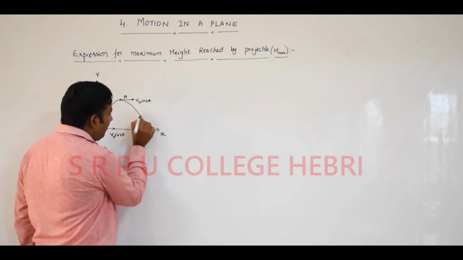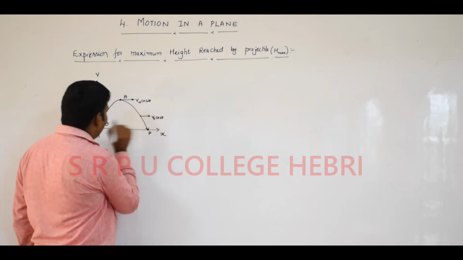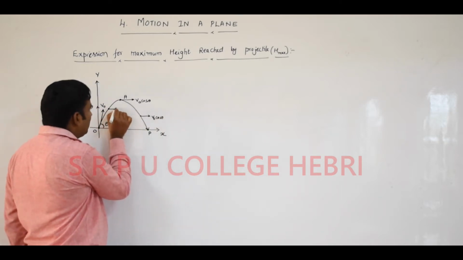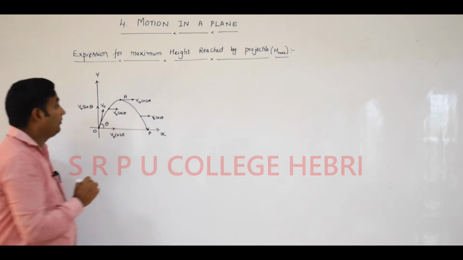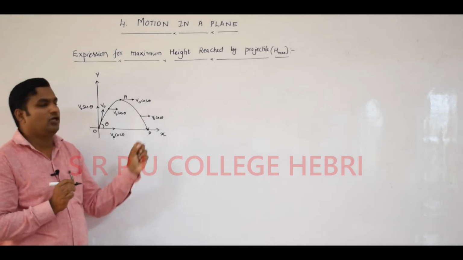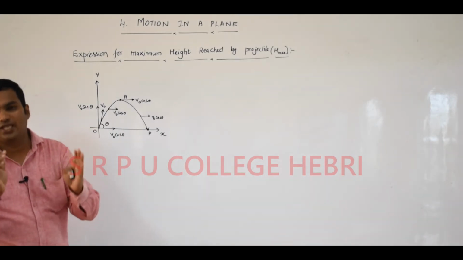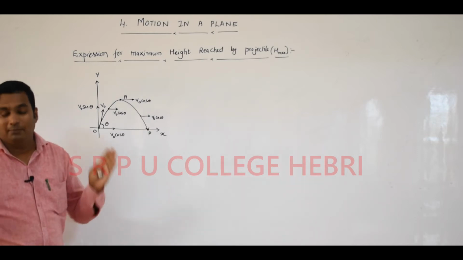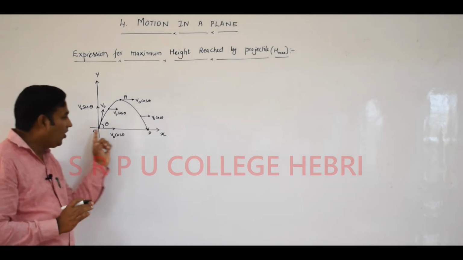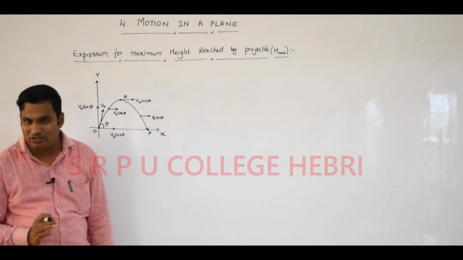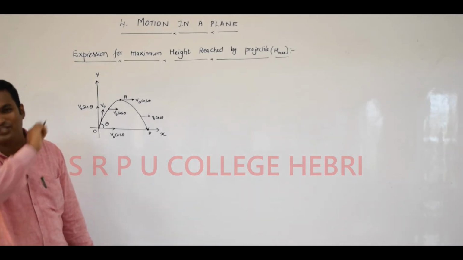At this point also, and at this point also, the horizontal component is V0 cos theta itself. Throughout the journey, the horizontal component V0 cos theta remains constant. By considering that concept, along the x-axis or horizontal, the acceleration of a projectile is equal to 0. We already learned this in the previous derivation.